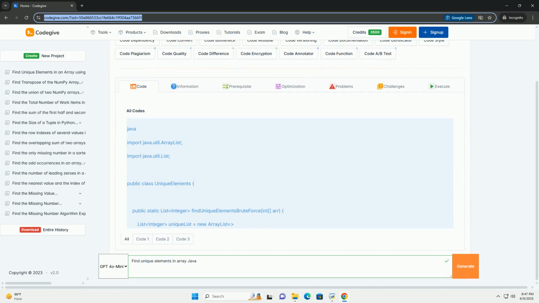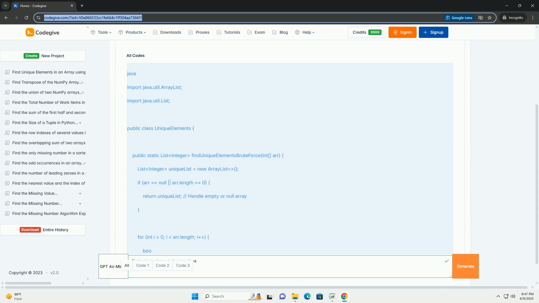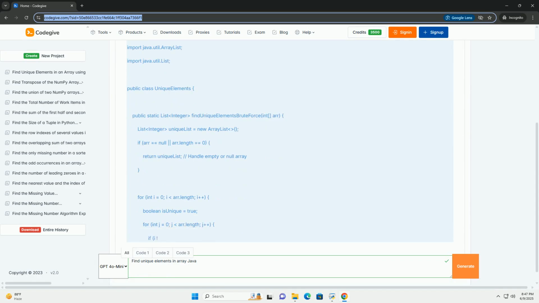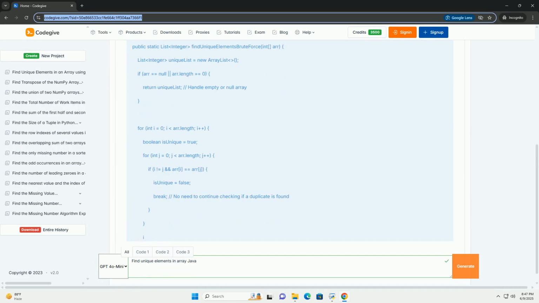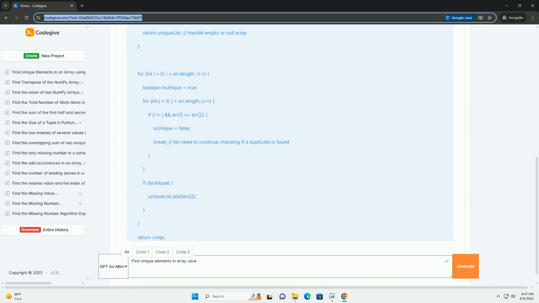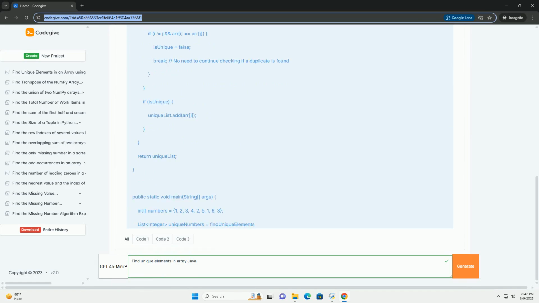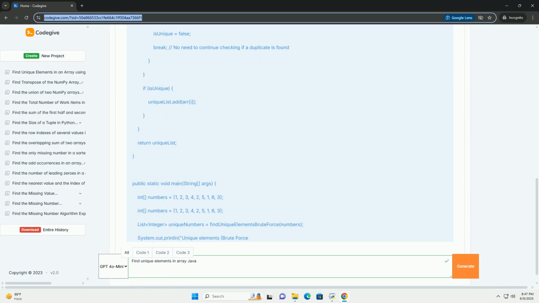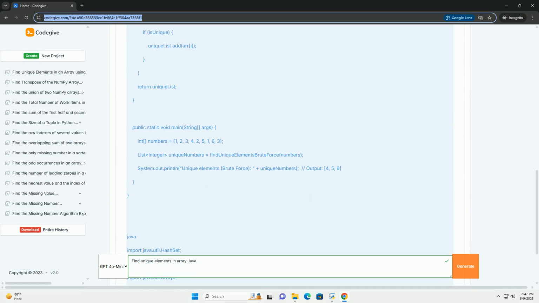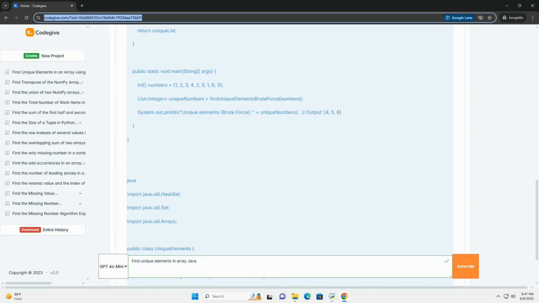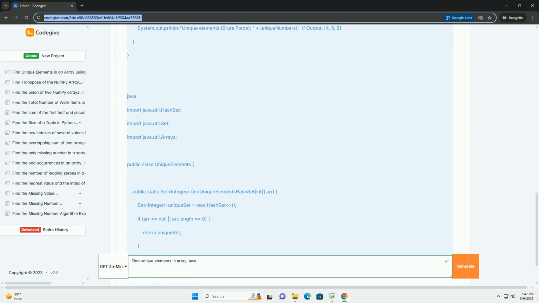Finding unique elements in an array in Java, a comprehensive guide. This tutorial delves deep into various methods for identifying and extracting unique elements from a Java array. We'll cover approaches ranging from basic iteration and comparison to leveraging data structures like HashSet and more advanced techniques using streams. Each method will be explained with detailed code examples, performance considerations, and use case scenarios.